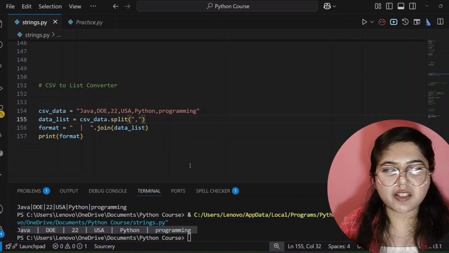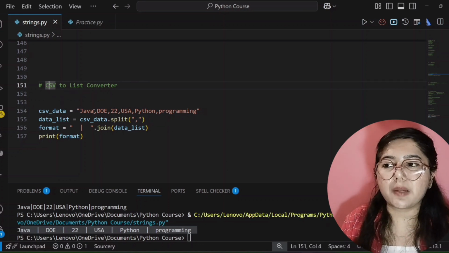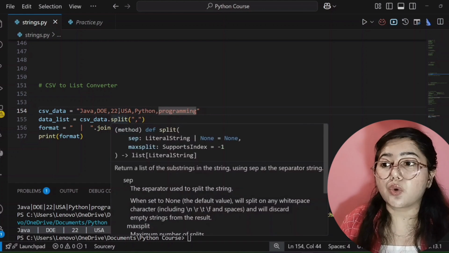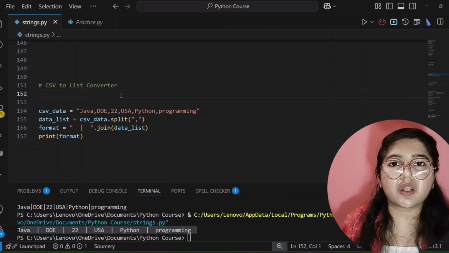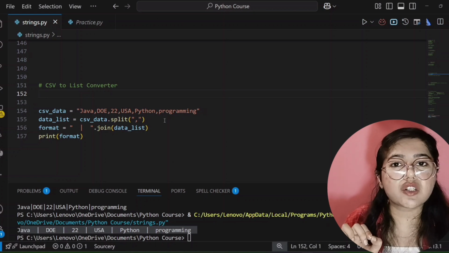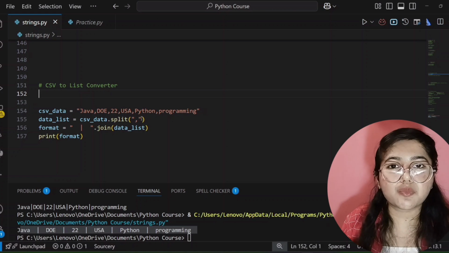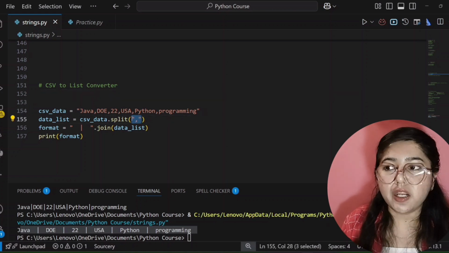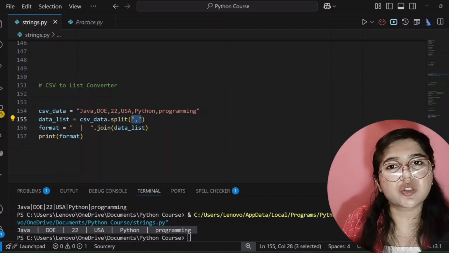Let me explain once more. A CSV is a file where data is stored and where words are separated with the help of commas. There is no space, that's why I have not written any space here. So for converting this CSV to a list, first you have to separate each and every word which is written in a CSV file. How will we split it? We have to tell our code compiler which part of the string or substring or word to separate. So I'm telling my code compiler, wherever a comma is there, from there you start splitting.